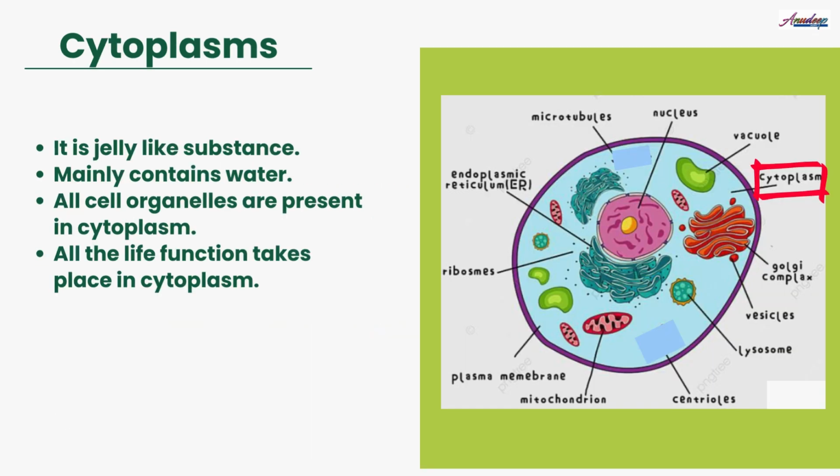The third basic component of the cell is the cytoplasm. It is a jelly-like substance which is present between the cell membrane and the nucleus. It mainly contains water. All the cell organelles are present in the cytoplasm. Organelles means little organs. Each organelle has a specific function that helps in the working of the cell. All the life functions take place in the cytoplasm.